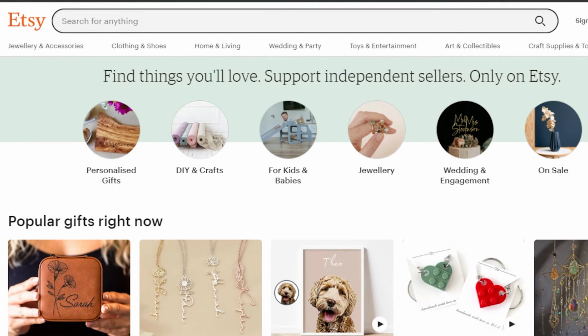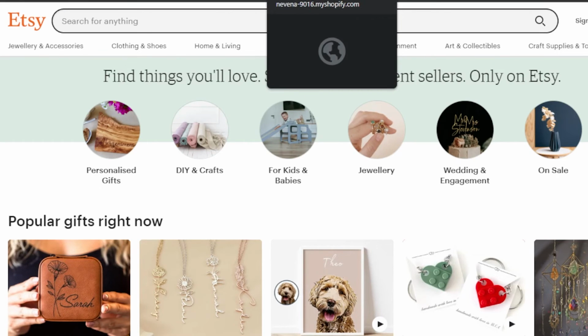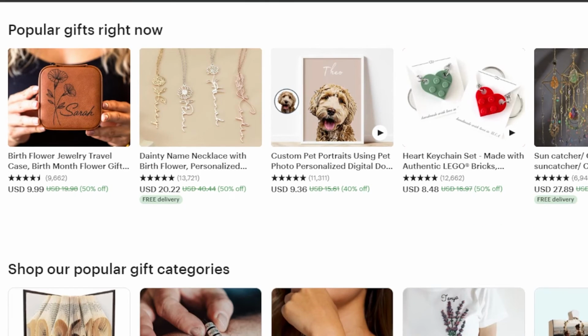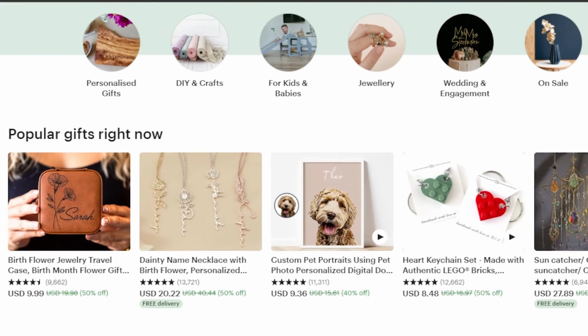So as a complete beginner, you don't need to create a shop name. For instance, on Shopify, you have a store. On BigCartel, you have a store, you have a brand, and you sell your product. On Etsy, what I can do is I can just create a digital planner and sell on Etsy. So that's how Etsy works. So it's actually a very good platform for beginners, and you can get started for free.